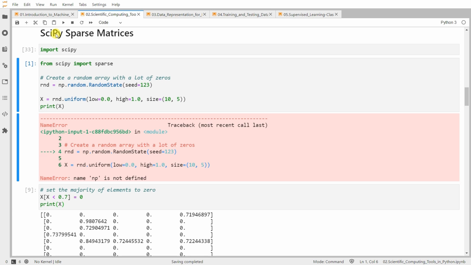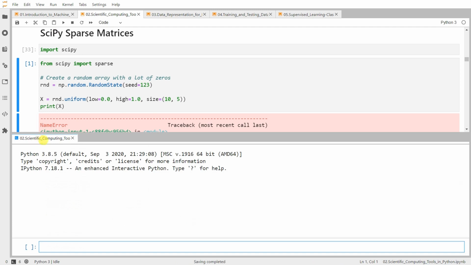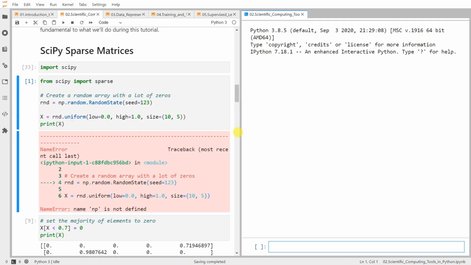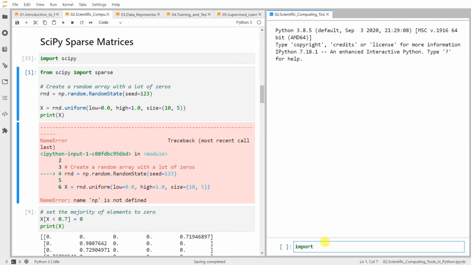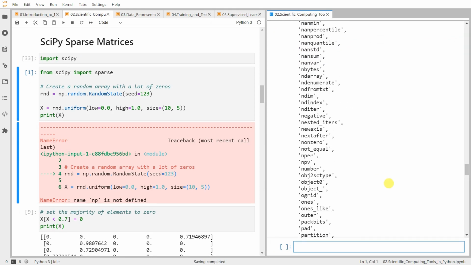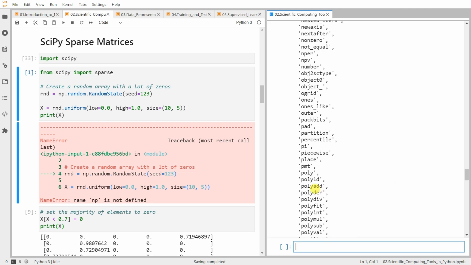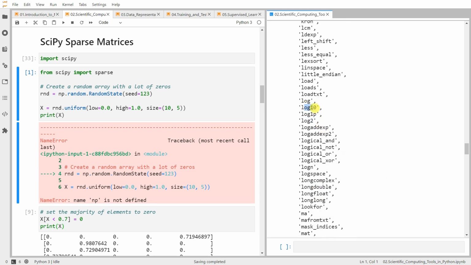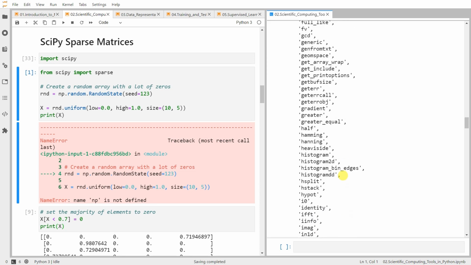Like NumPy, Scipy is also open source. That means we can use it freely. So let's take a look at what kind of methods the Scipy library provides. We imported Scipy, and doing Scipy probably gives some quick overview of what kind of methods it provides. You see, base to log, base 10 log, for example.